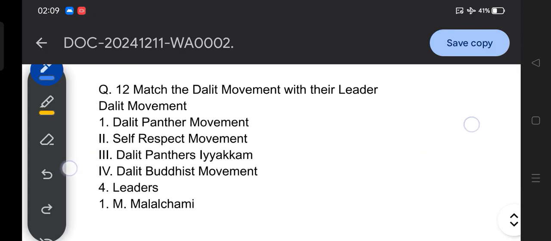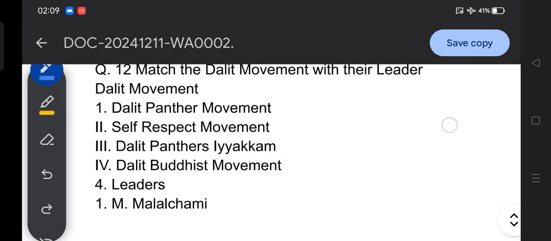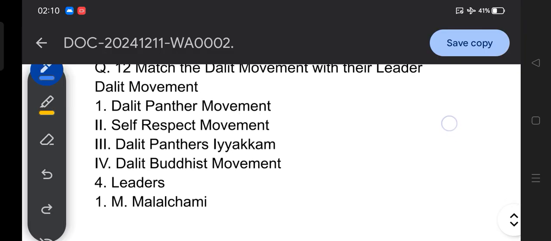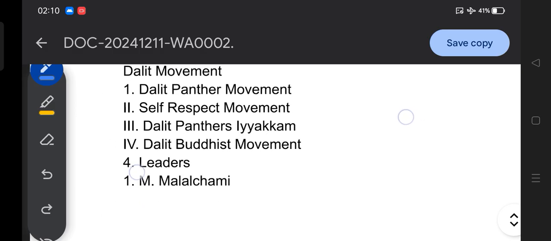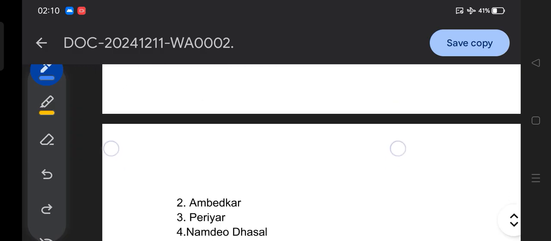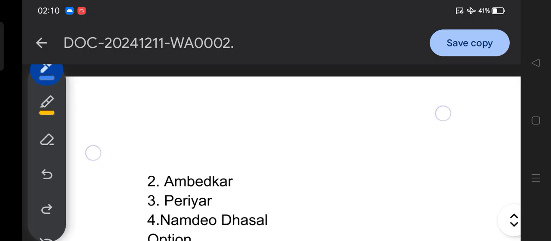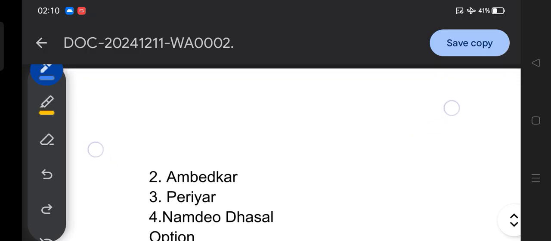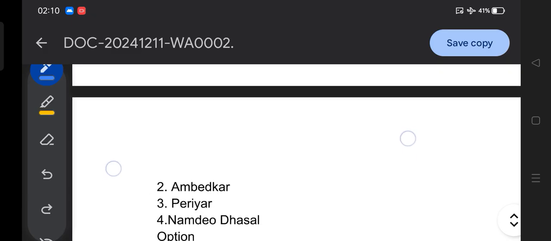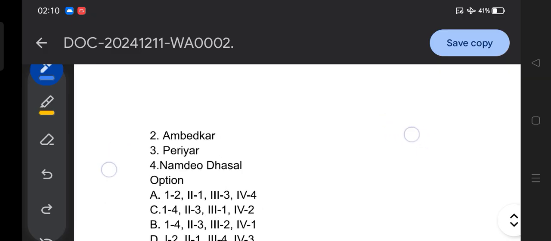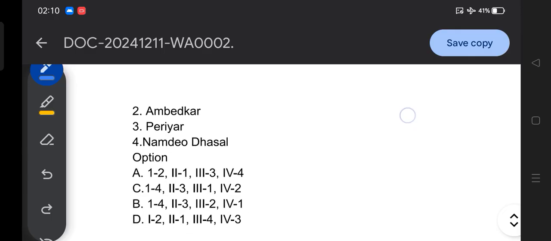Question number 12 is about mass Dalit movements with leaders. So these are Dalit movements and leaders you need to match. First the Dalit movements: Dalit Panther movement, self-respect movement, Dalit Panther Iyakkam, and Dalit Buddhist movement. Leaders: M. A. Malalachami, then second Ambedkar, then third Periyar, and the fourth Namdeo Dasal. So these are the leaders and the related movements. You need to match which leader is related to which movement. I believe you are getting my point, what I am trying to say here.